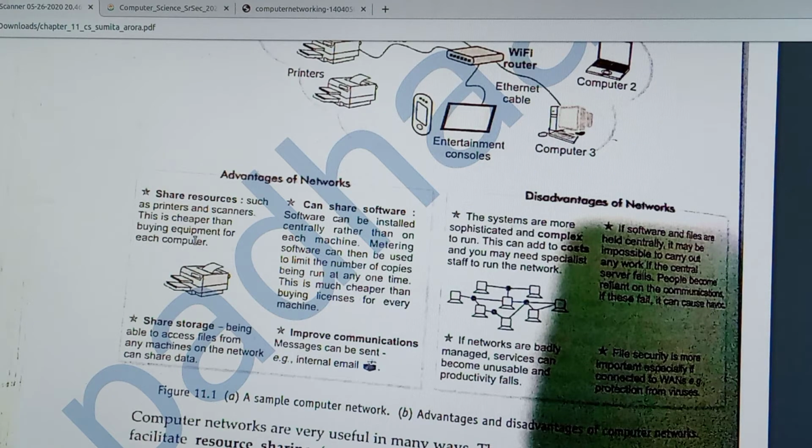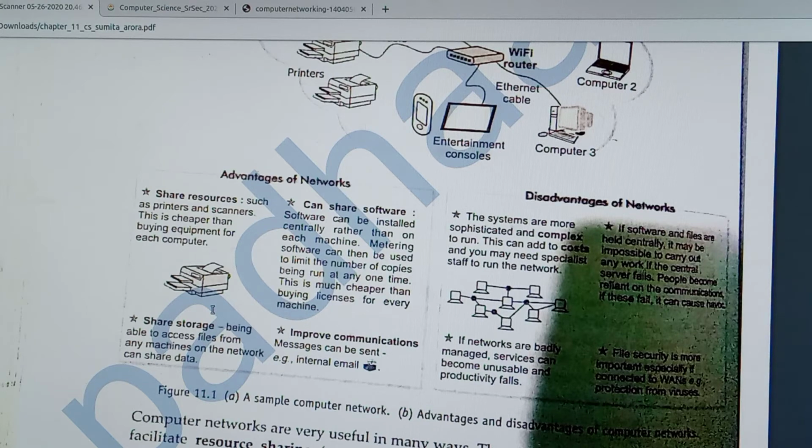This is cheaper than buying equipment for each computer. Assume that a lab contains 10 computers. It is very expensive to buy 10 printers, one for each computer. To avoid that, we connect all the computers via a network and connect the printer to that network also. Then all the computers can use that printer. This is called sharing resources, and it is cheaper than buying equipment for every computer. So this is the first advantage, sharing resources.